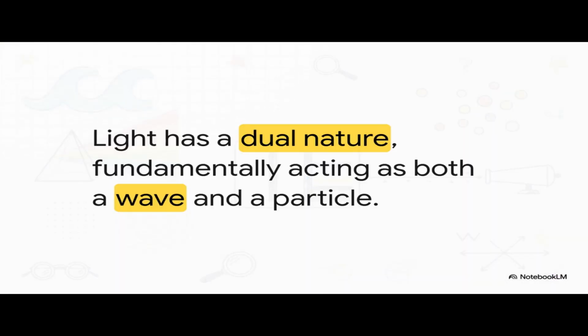So what you should really take away from all this is that reality is way, way stranger than fiction. Light is essentially both a wave and a particle, completely depending on how it behaves at any given moment. This is the absolute cornerstone of modern quantum physics. We call it wave-particle duality. I mean, we spent over 200 years arguing over which neat little box to put light into, only to discover that the universe genuinely does not care about our boxes. Light isn't just a wave or just a particle, it's a completely unique quantum entity that exhibits the properties of both.